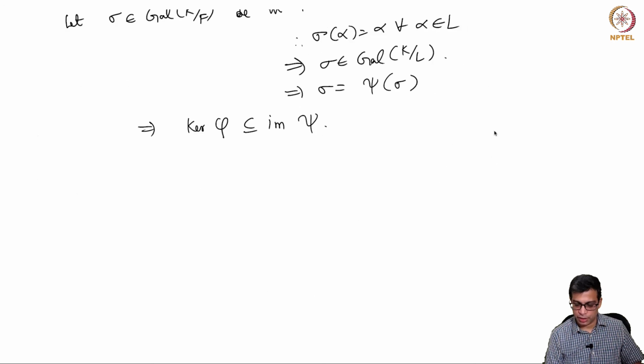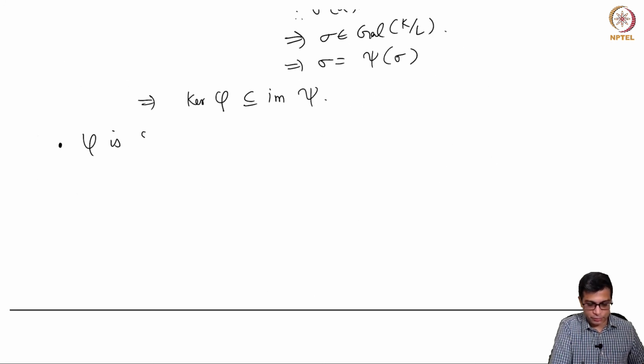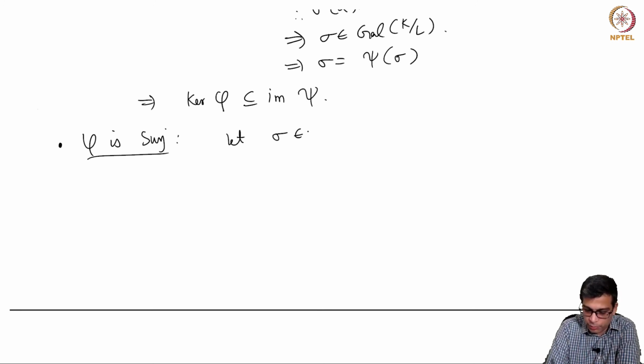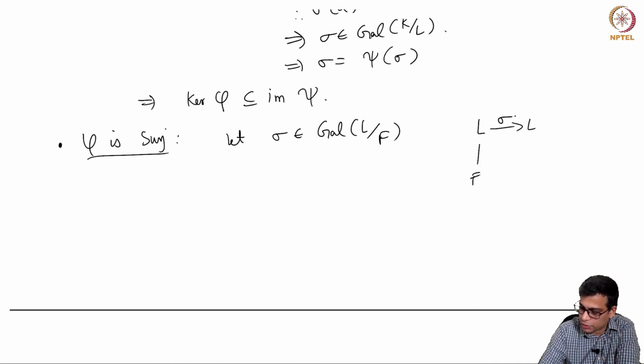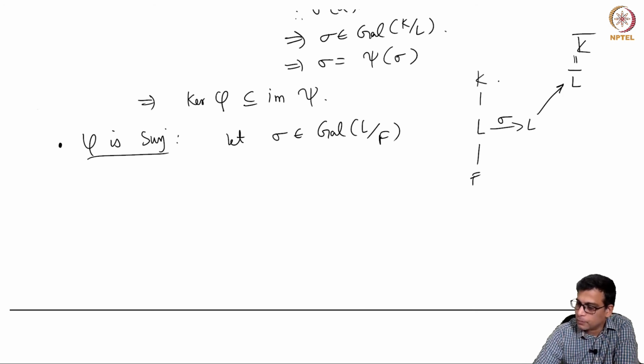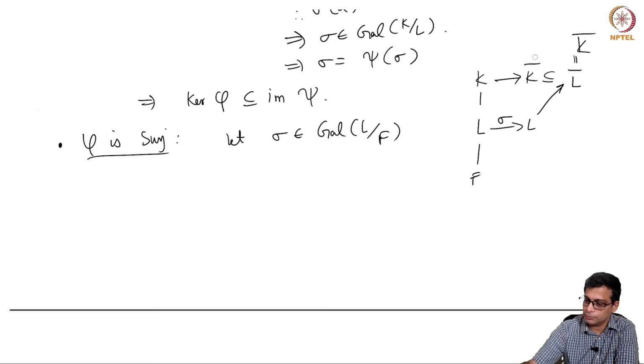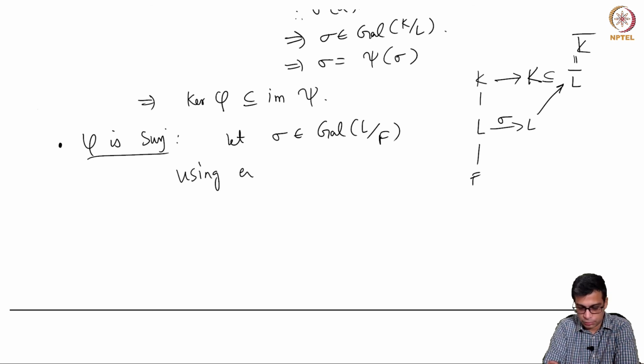Finally, we have to check the third one, which is that phi is surjective, and this is just an extension theorem statement. So let sigma be in the Galois group of L over F. So that means it's a function from L to L. But then anything like this of course maps to L bar, which is K bar. So you can extend it to K. But this extension, because K is normal over F, must land in K. So using the extension theorem, and this sort of came in the previous part,